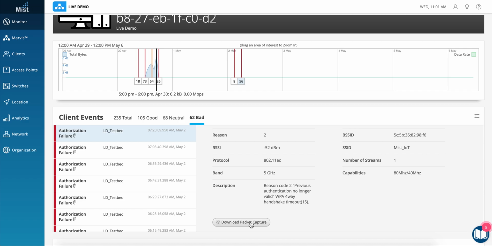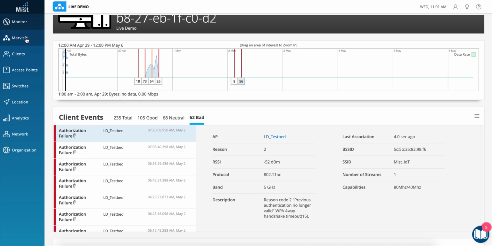So we have eliminated most of the level 1 support with this kind of a workflow. We can identify the issue, we can identify the root cause, and we can even do the debugs and packet captures to quickly identify whether it's a config issue or a firmware issue or anything associated with other devices, apart from the Wi-Fi. So that's about the SLE dashboard.